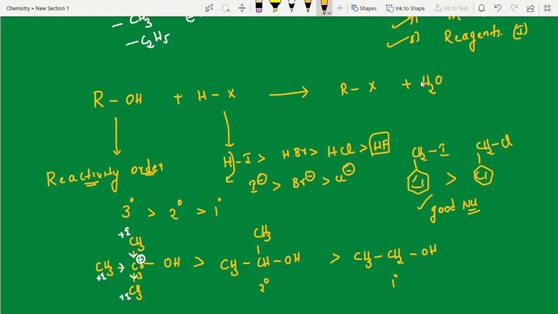So here itself I covered more basic questions. Alcohol's reactivity order plays an important role. Why it is more reactive, they will also ask. After losing the OH group, it is stabilized by the plus side group, the electron releasing group, inductive effect. Okay, next, this is the reactivity order.